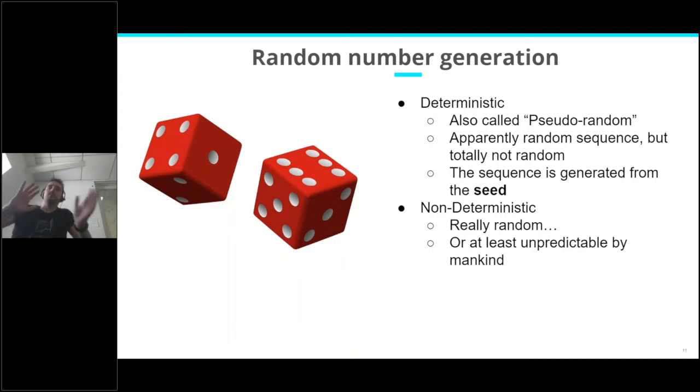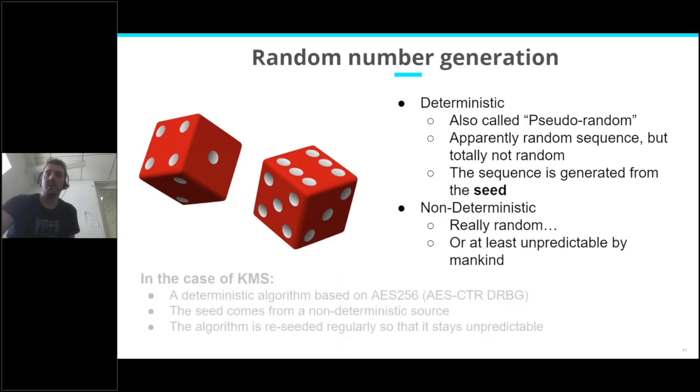This is an example. I don't say it is the one KMS is using. It's just an example of what we call a non-deterministic random number source. We can probably imagine others, but this is the one I know of.